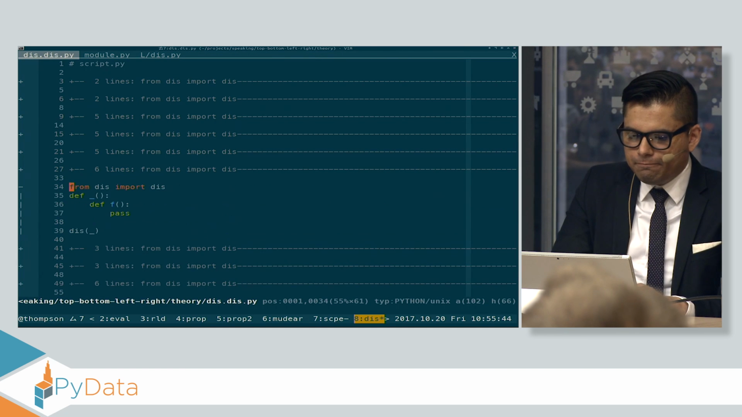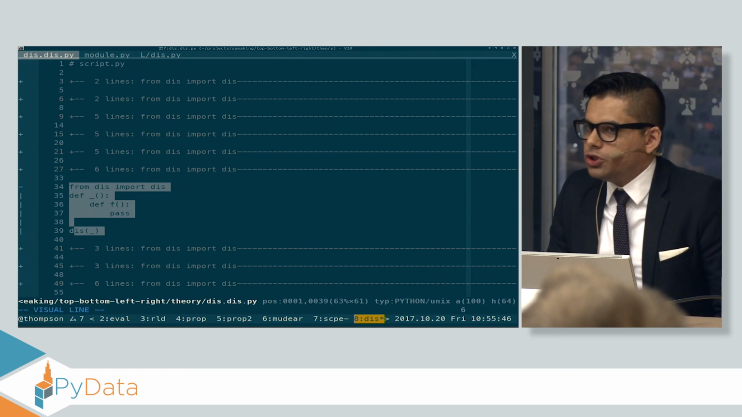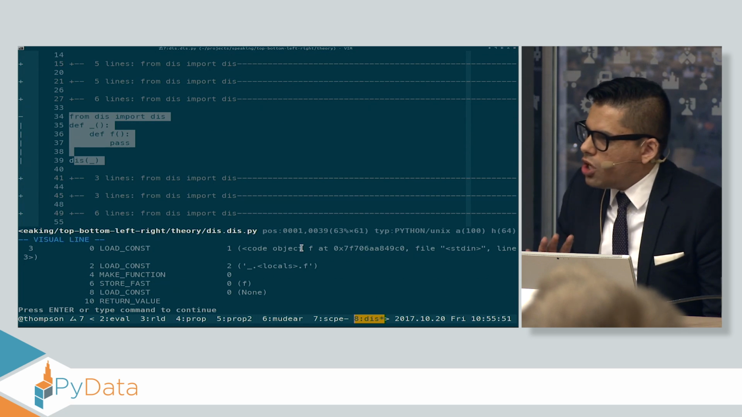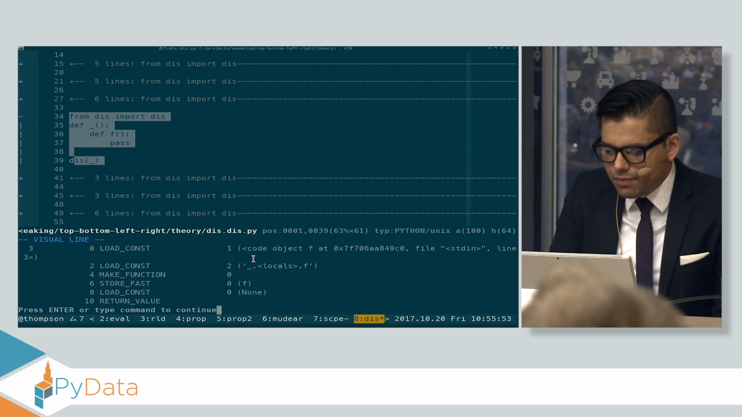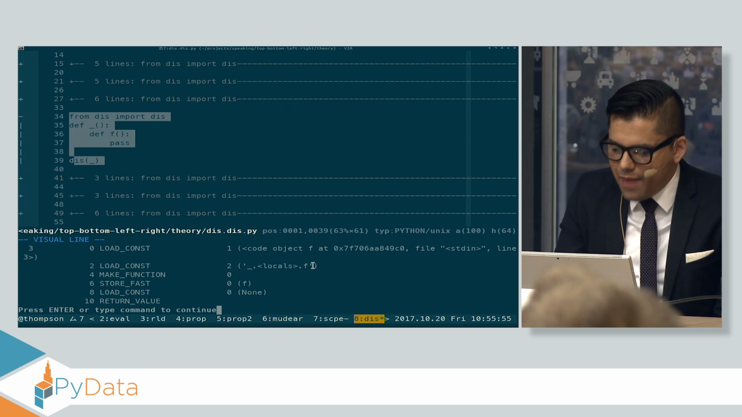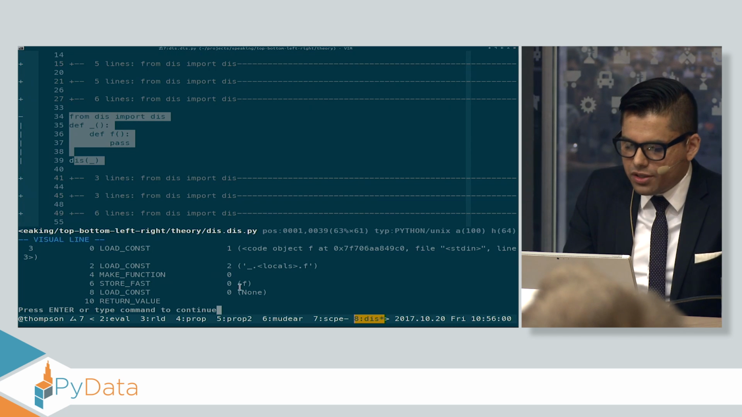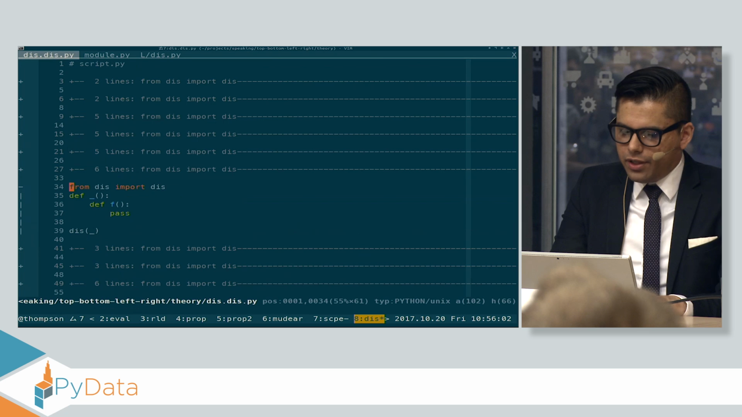So that's interesting. Let's do the same thing with the function. Let's see what happens here. It loaded some constant, some code object. It loaded some constant, which is just a string with the name f in it. It did this thing called make function. It stored it to the variable f, and it didn't return anything.